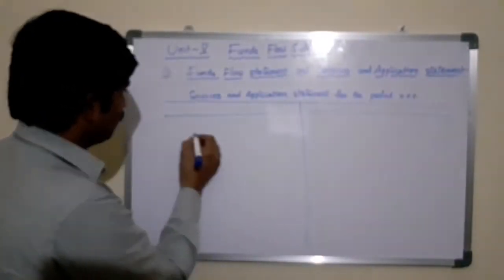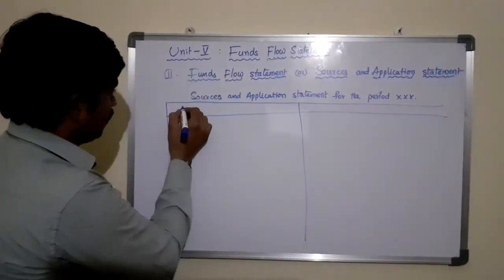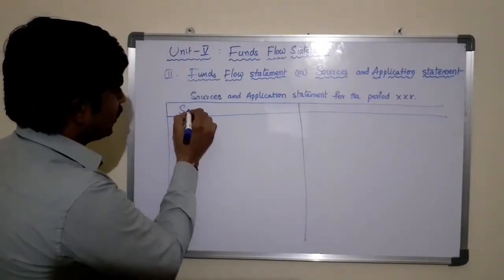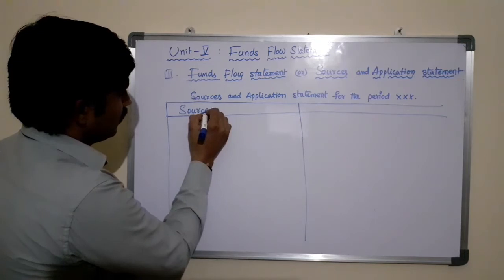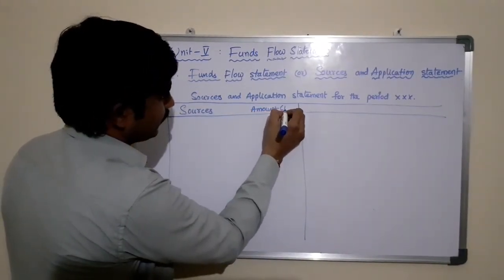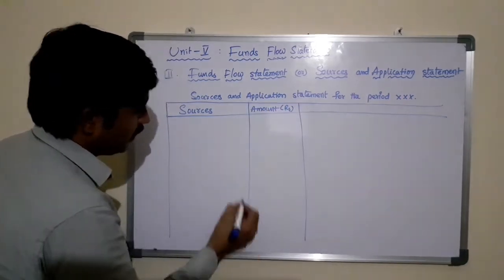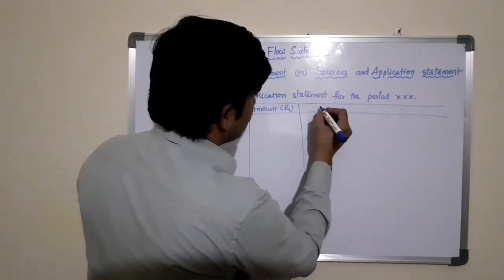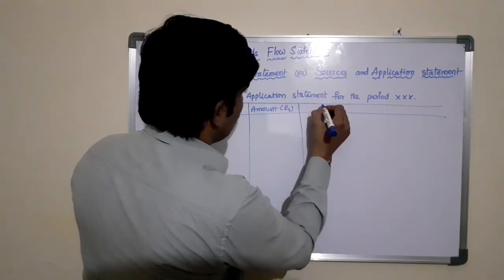This statement is divided into two columns. The left-hand side of the statement is sources and the right-hand side of the statement is known as applications.